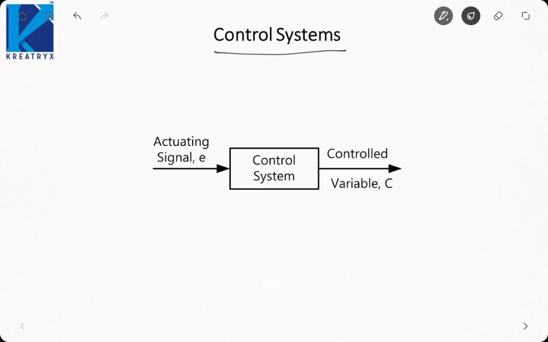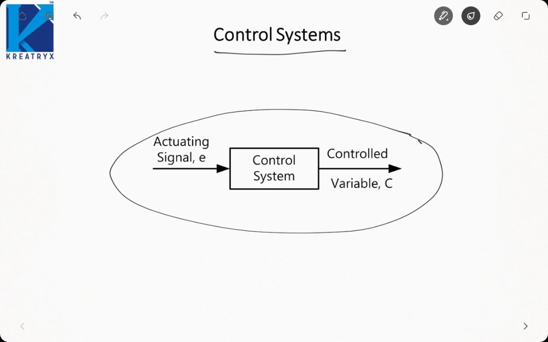Now, we can represent a control system by a simple block diagram. Here we are not interested in the functionality of the control system, how it is working, or what the components are. I have just represented the entire control system by a block. The input to the block is called the actuating signal, because it is actuating my system, it is making my system work. The output is called the controlled variable.